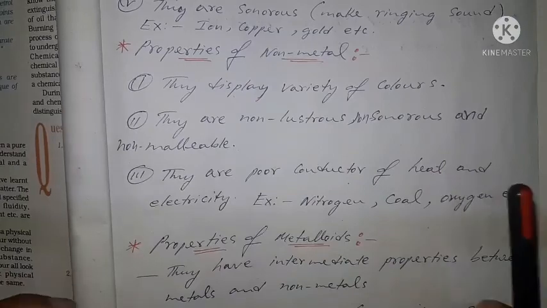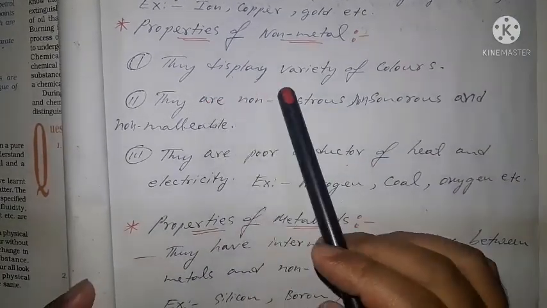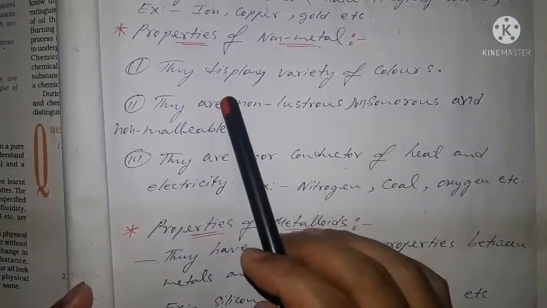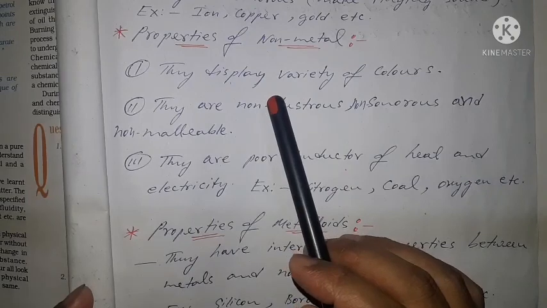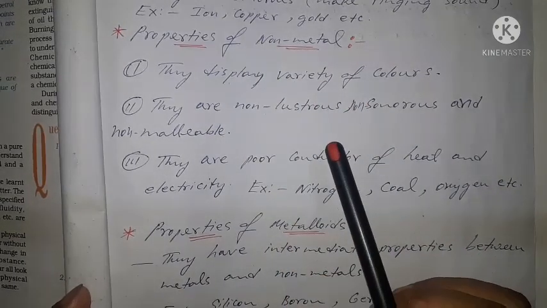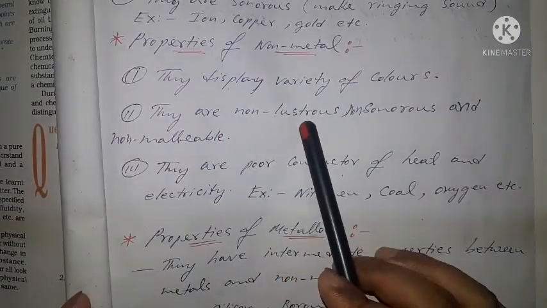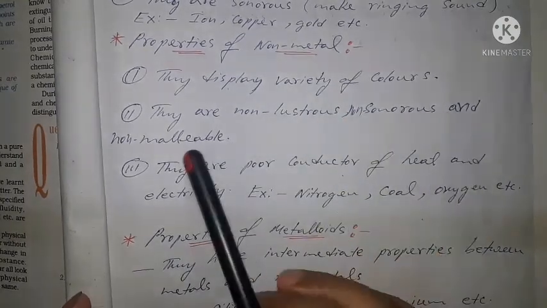Now, properties of non-metals. They display a variety of colors. A variety of colors are found in non-metals. They are non-lustrous, non-sonorous and non-malleable.